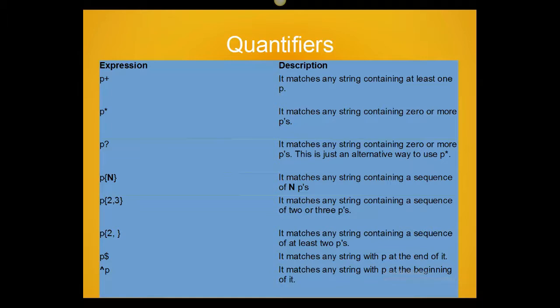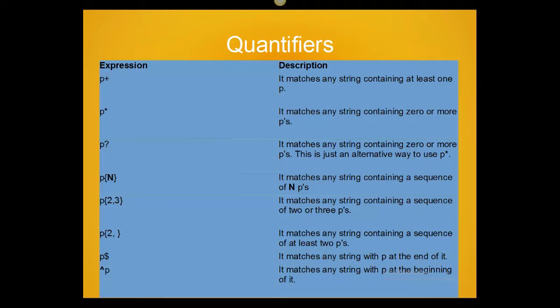There are 12 symbols in regex which represent special meaning. And regex is all about these 12 symbols and their meaning. If you know the meaning of a symbol, within context and outside the context, it's all about regex. For P and the symbol plus, it matches any string containing at least one P.